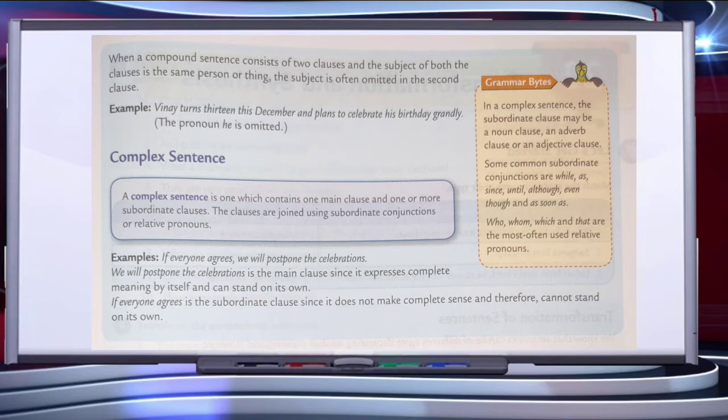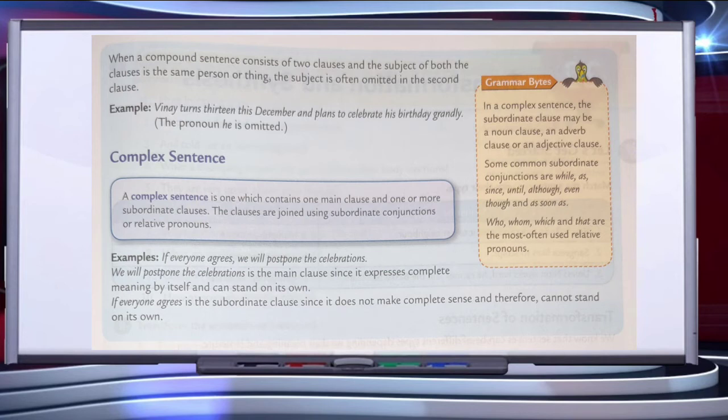Vinay turns 13 this December and plans to celebrate his birthday grandly. Here also there are two clauses and the subject of both the clauses is the same. The subject is often omitted in the second clause while writing when we join the sentence with a conjunction. So this is a compound sentence in which there are two independent clauses which give their own meaning separately also and they are joined with a conjunction.